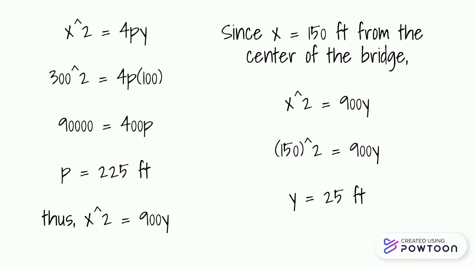Thus, x squared is equal to 900y. Since x is equal to 150 feet from the center of the bridge, we substitute it into x squared equals 900y and get the height of the cable at the point 150 feet from the center of the bridge, which is 25 feet.